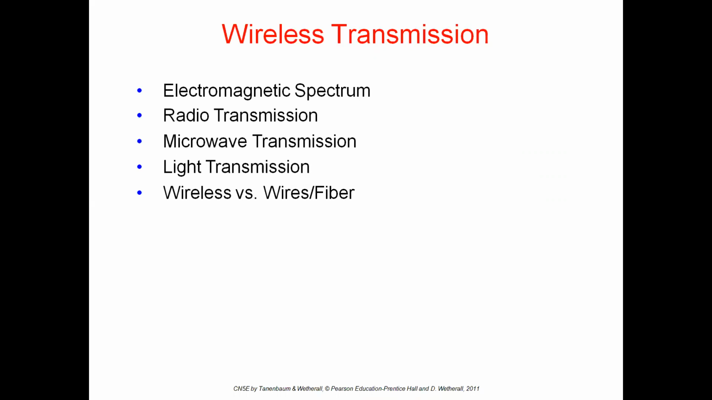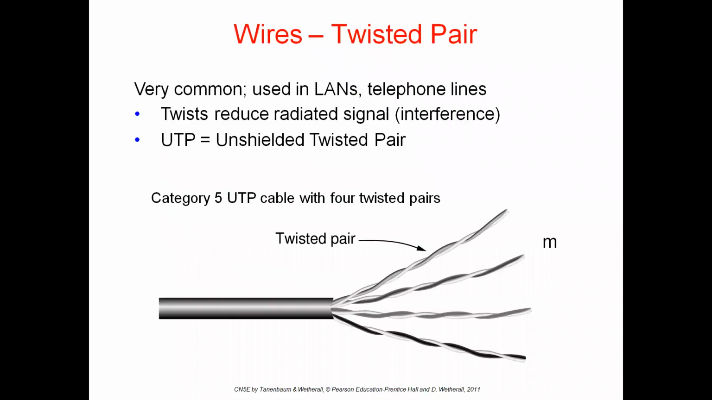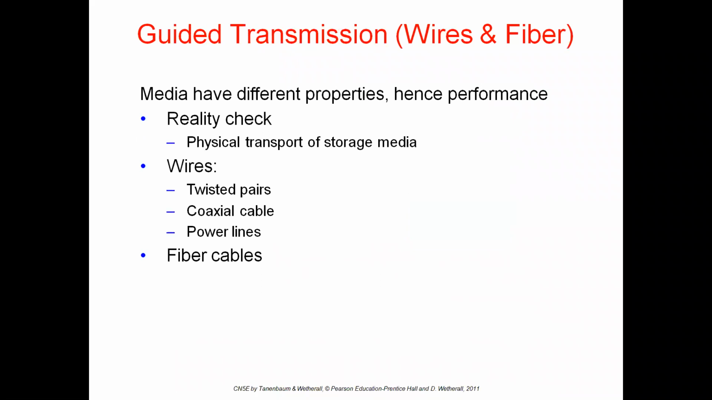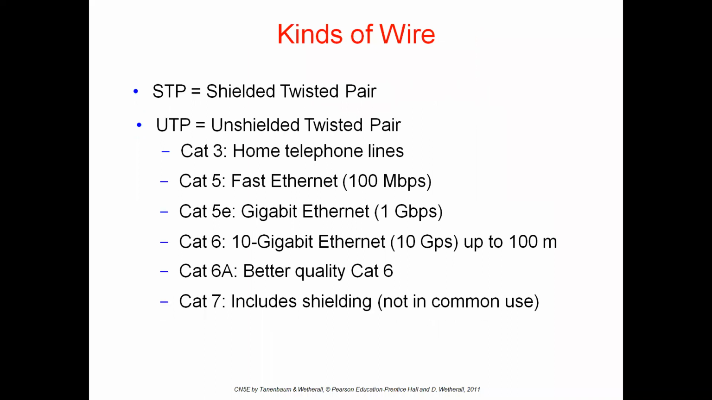Okay, this is all about wired transmission or guided transmission. We will look back at where we started today. In the guided transmission medium, we have two categories. One is wires, second one is fibers. In the wires, we have discussed twisted pair. In the twisted pair, we have two categories: shielded twisted pair and unshielded twisted pair.